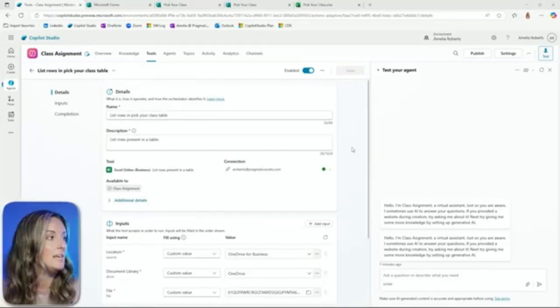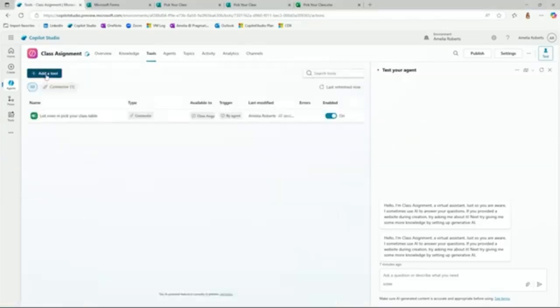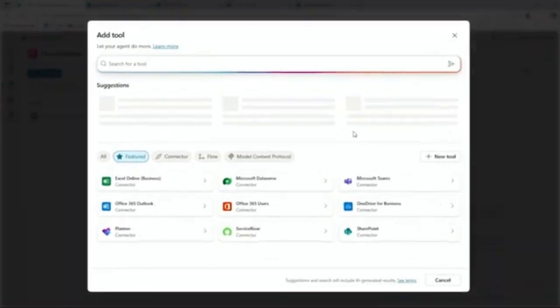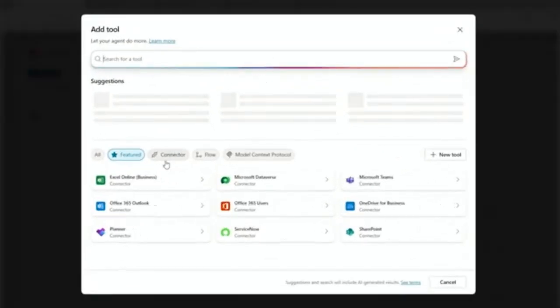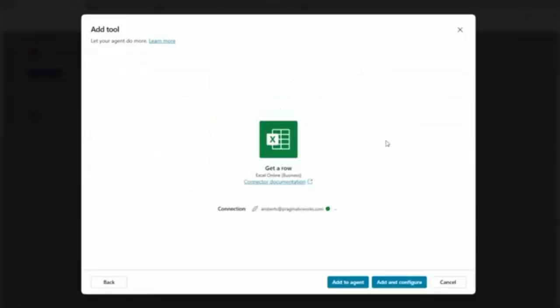Now that that is saved and ready to go, I need to make another tool. So I'm going to go back to tools and I'm going to add another one. I listed rows in a table. Now I actually need to get a row in that table. So I'm going to go back to my Excel and I am going to choose get a row. And I'm going to add and configure again.